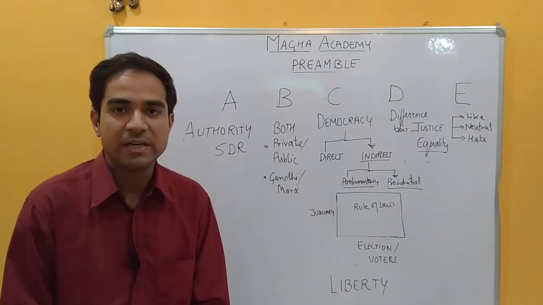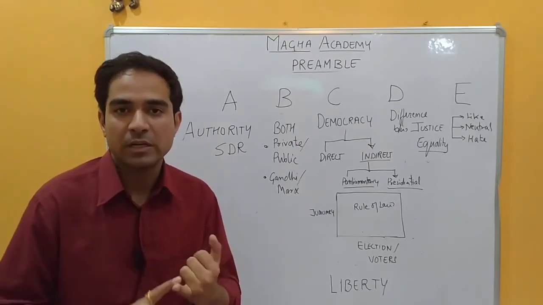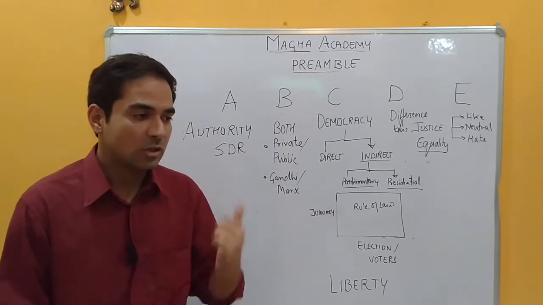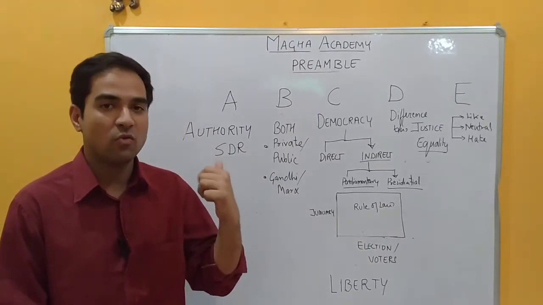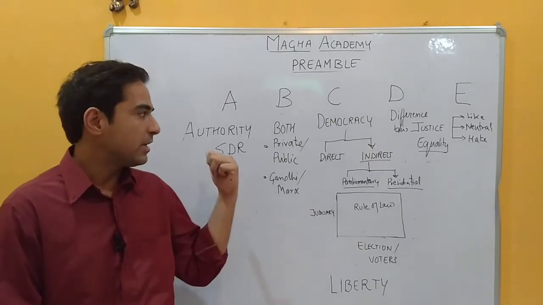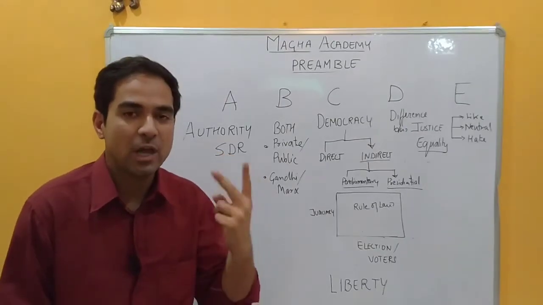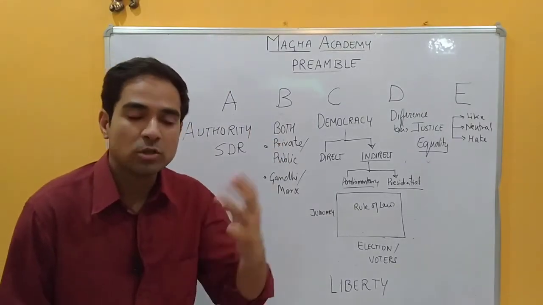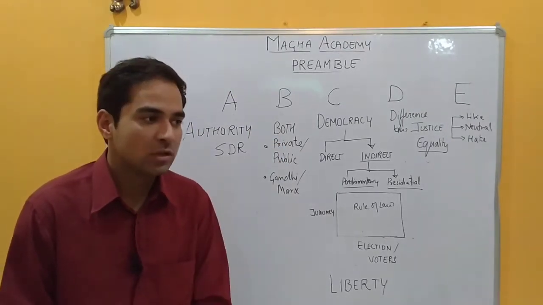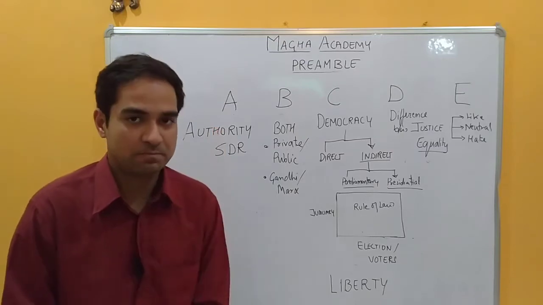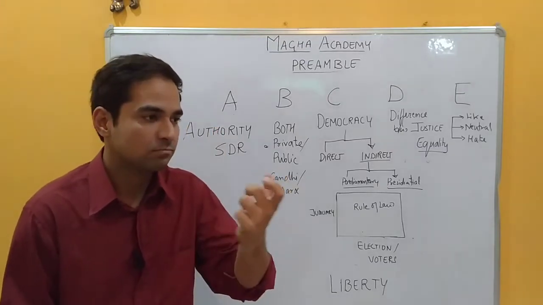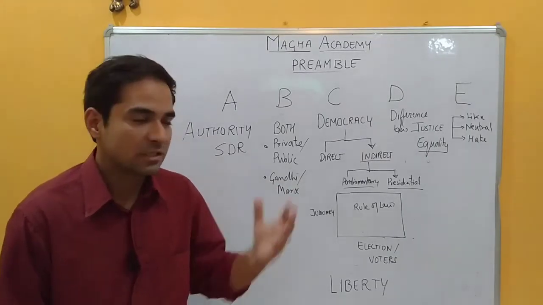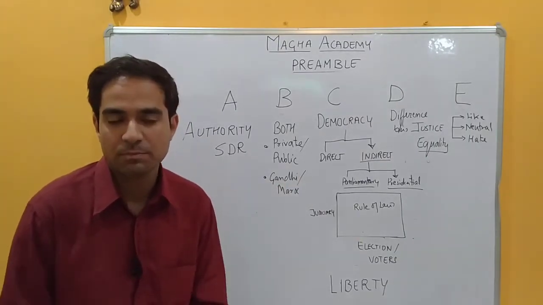It is ABCDE. So A stands for authority. The authority plays an important role in understanding SDR, that is Sovereign Democratic Republic. B stands for both, and I would like to explain to you the word socialist. The socialist has both. We have a mixed economy, private and public, and Marx and Gandhi. So I will be explaining this concept, the socialist concept.